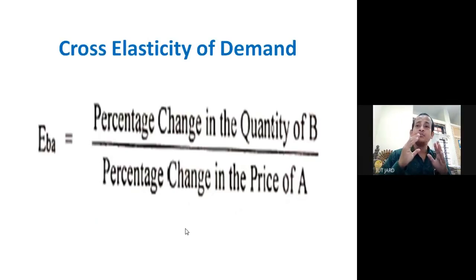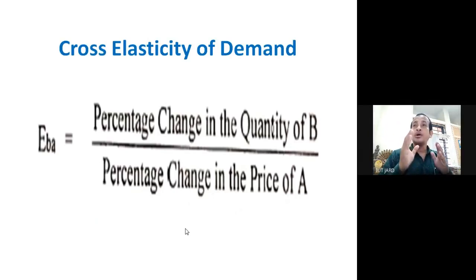Earlier the tea price per kilo was 50 rupees and from 50 rupees the tea price increased to 90 or 95. And due to that, some percentage of the consumers who were consuming tea earlier will shift to coffee, because the tea price increased and with a little bit of increment, they can consume coffee.